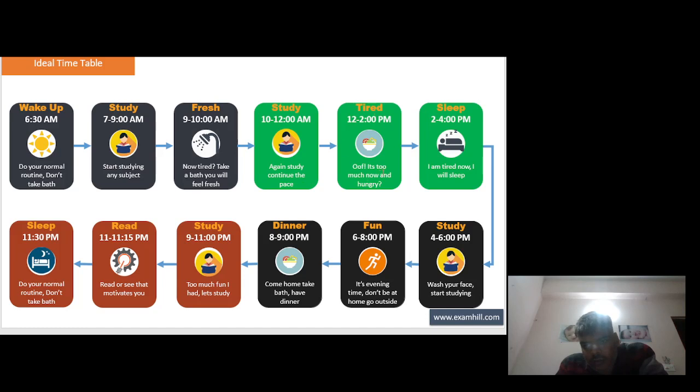Tired. Eat too much now and hungry. Sleep 2 to 4 p.m. I am tired. Now I will sleep. Sleep. Study 4 to 6 p.m. Wash your face. Start studying. Fun. It's evening time. Don't be at home. Go outside. Dinner. Come home. Take a bath. Have dinner. Study 9 to 11.